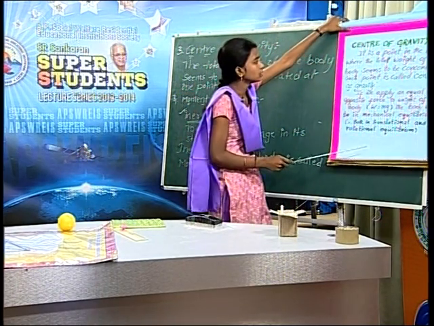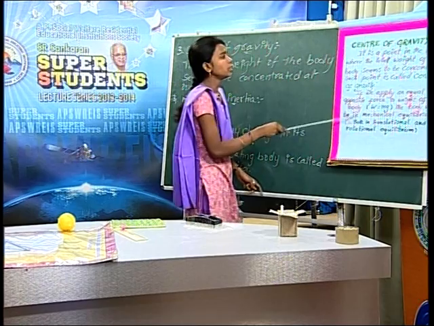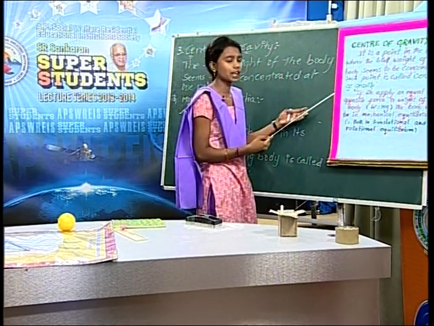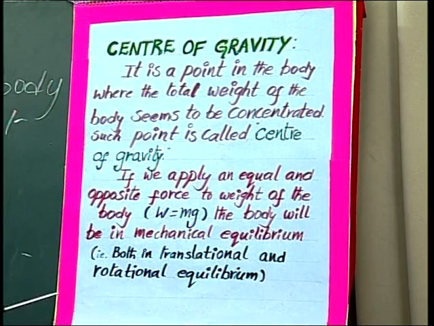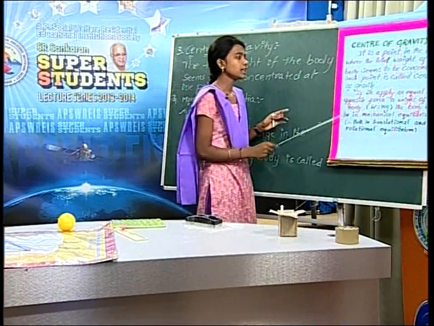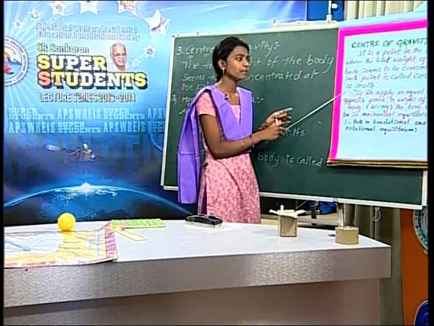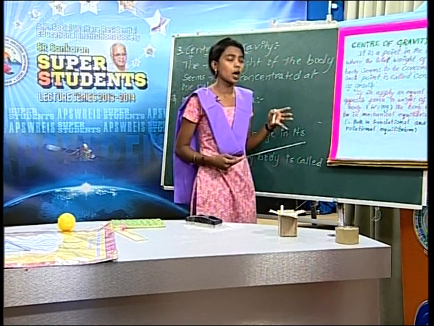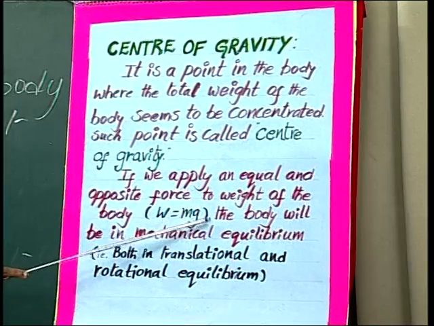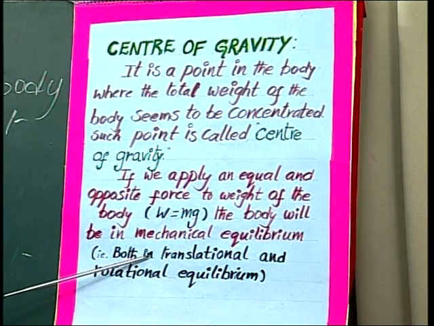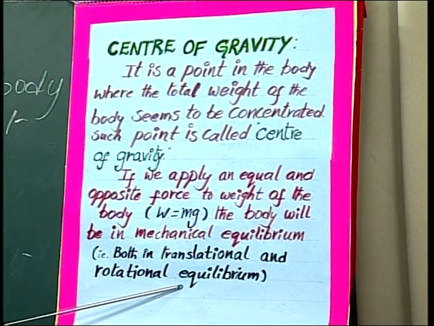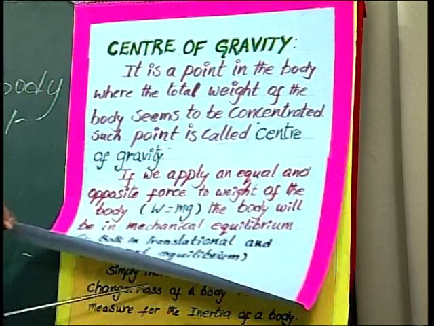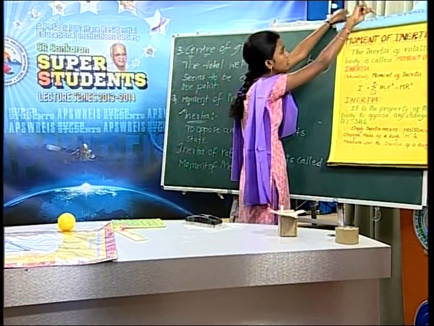And the third one, this is very easy to know. I hope it is understood by you. Next, center of gravity. It is the point in the body where the total weight of the body seems to be concentrated. Such a point is called center of gravity. If we apply an equal and opposite force to the weight of the body, then the body will possess both translational equilibrium and rotational equilibrium. Okay, this is the center of gravity. This is the third relative of our topic.